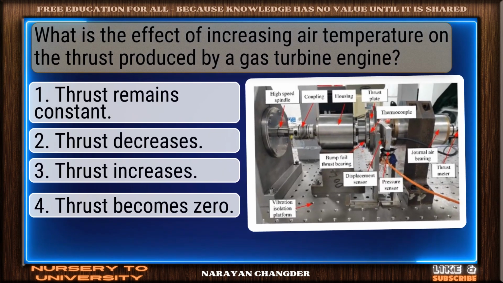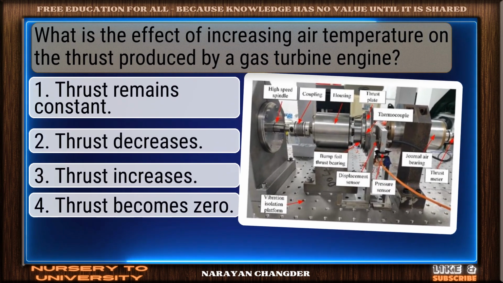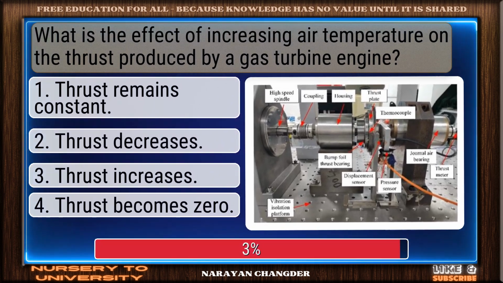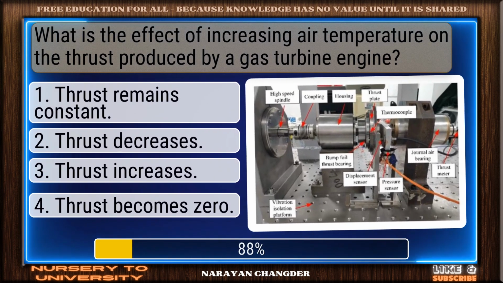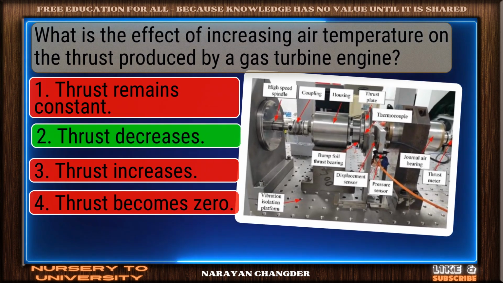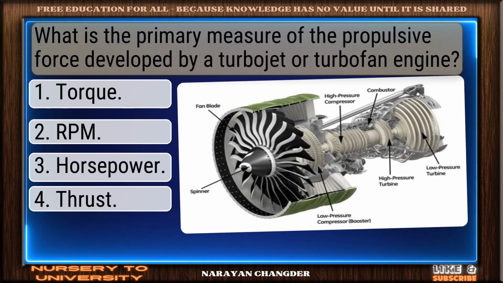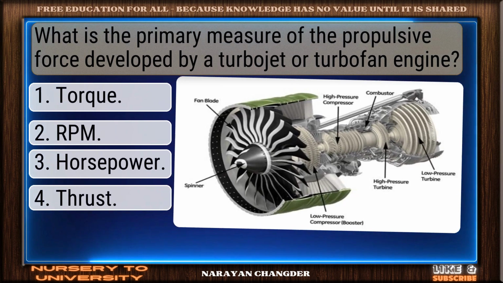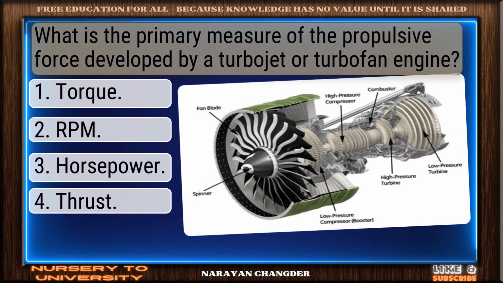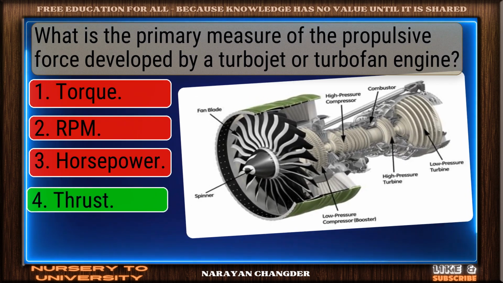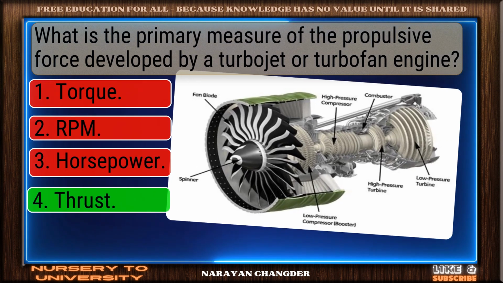What is the effect of increasing air temperature on the thrust produced by a gas turbine engine? Great thinking. Thrust decreases is the right choice. What is the primary measure of the propulsive force developed by a turbojet or turbofan engine? Good thinking. Thrust is the right answer.